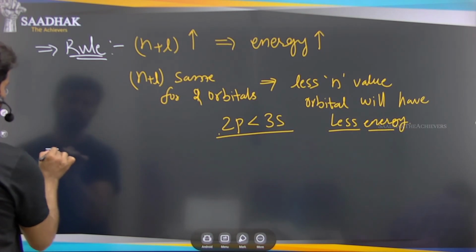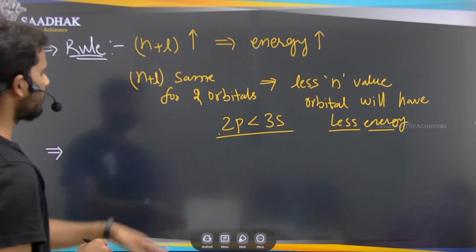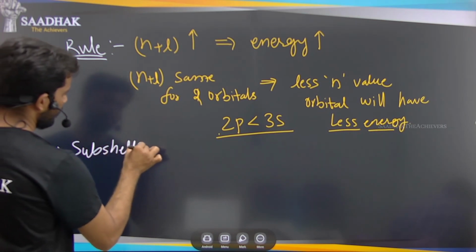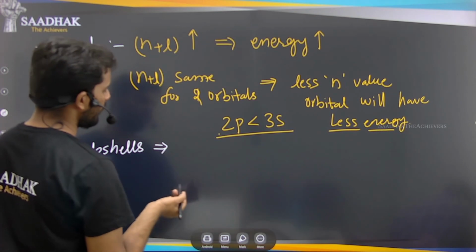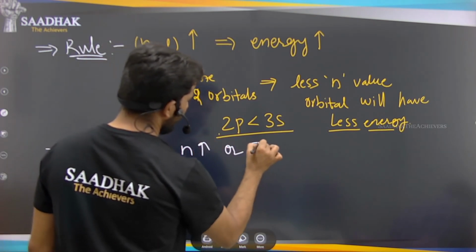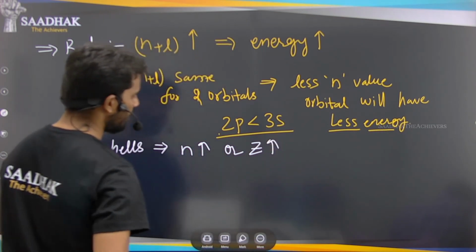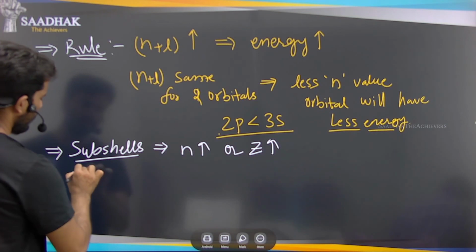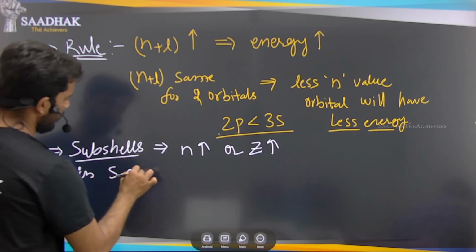And another important point is in subshells. In subshells, as the atomic number increases, or as n increases, what happens, in only s orbitals, let us say?